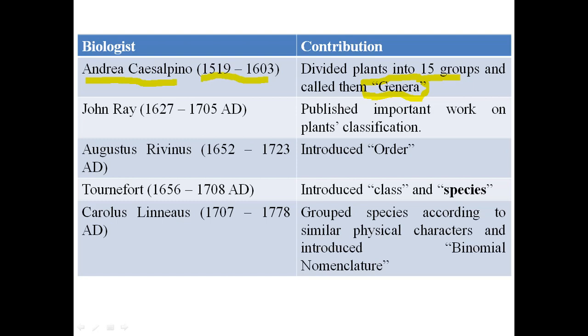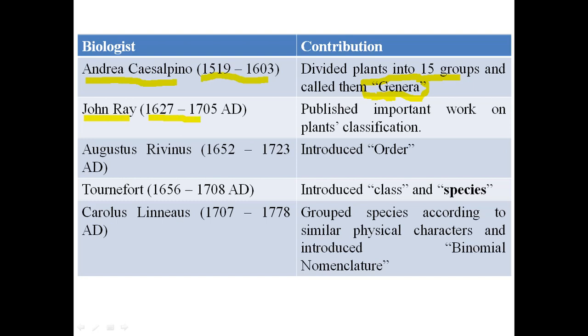The genus contains several species, and when it is plural we use the word genera.